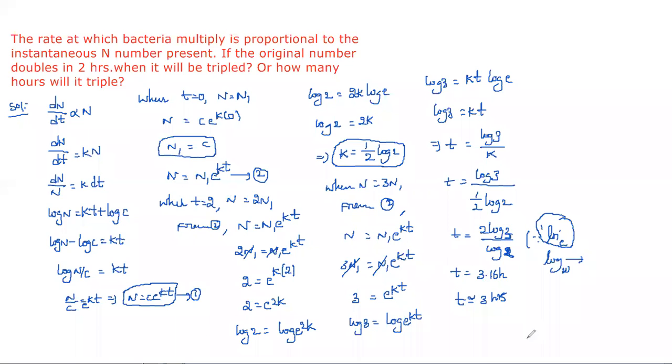This is the way you need to find t. If they mention n, we can find t. If they mention t, we can find n. So these are the problems on the law of natural growth. If you observe, almost all the problems mention growth only, not decay. Now I'll give one problem, so you can do that problem as homework.